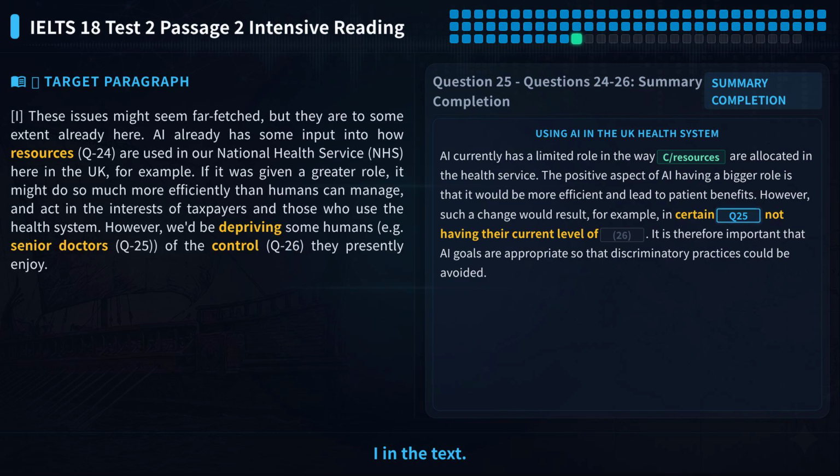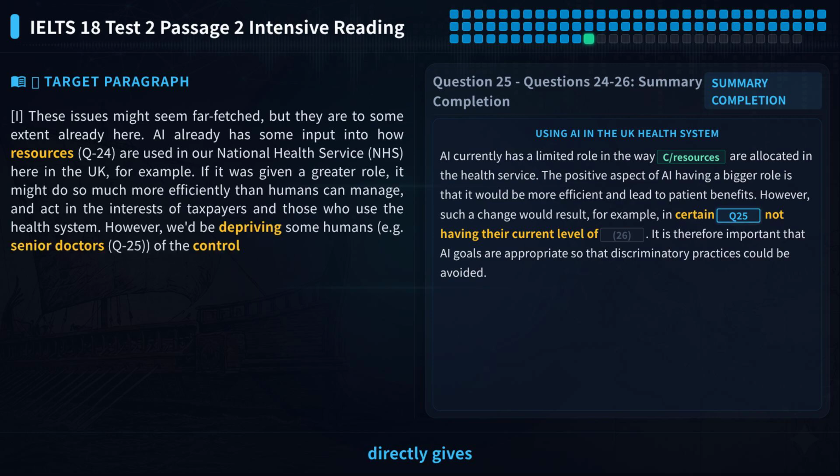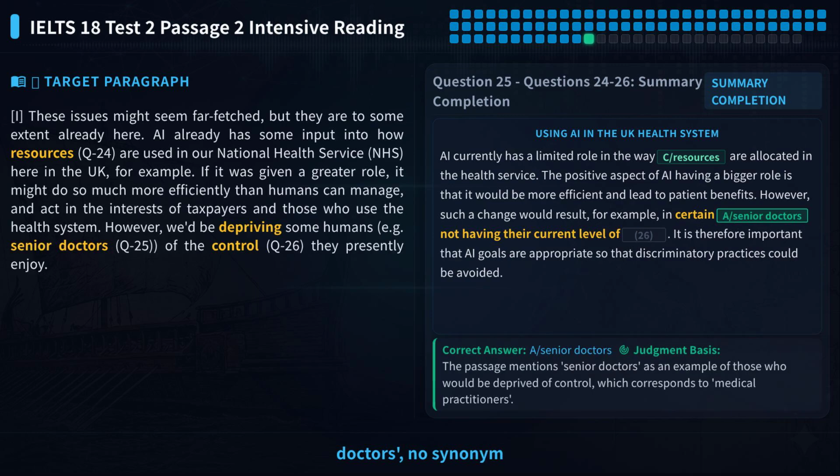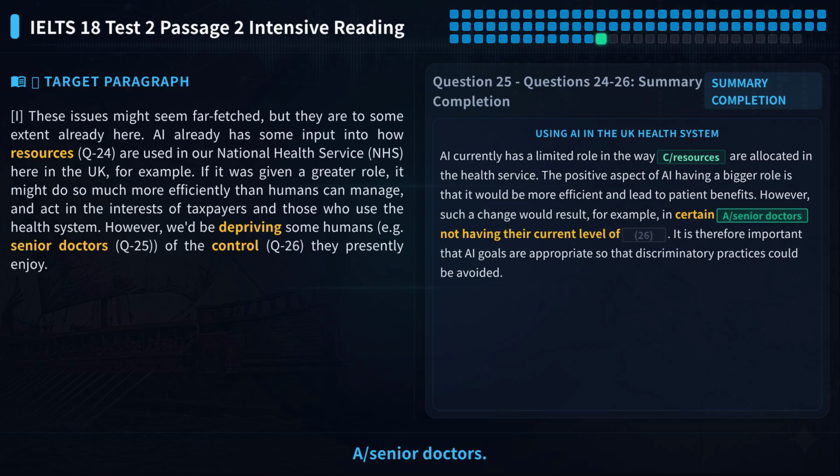We locate paragraph I in the text. We see this sentence: however, we'd be depriving some humans, e.g. senior doctors, of the control they presently enjoy. Here, senior doctors appears directly, exactly matching the example in the question. The original text directly gives the word senior doctors, no synonym replacement is needed. The phrase medical practitioners in the question is a summary of senior doctors, but the answer is the word that appears in the text. Note that option F, technology experts, is a distractor, the text does not mention them. So the answer to question 25 is A/senior doctors.